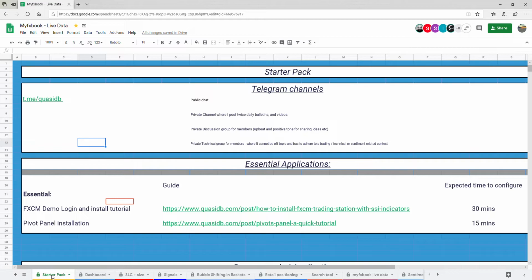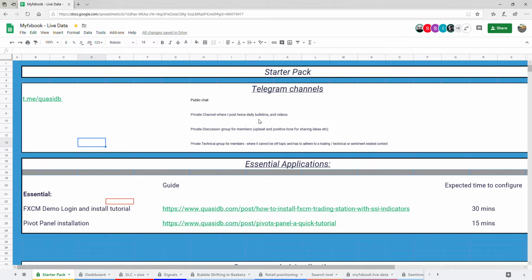So it's like an introductory welcome page where you have your links for the Telegram channels. Obviously, for the purpose of this video, I've changed the text color so the public can't access the Telegram channel. So there's the private channel where I post twice daily bulletins for stop loss clusters, daily videos, just hints and tips, trading recommendations and stuff like that. Things to be aware of, like correlations, things that I've learned over time.